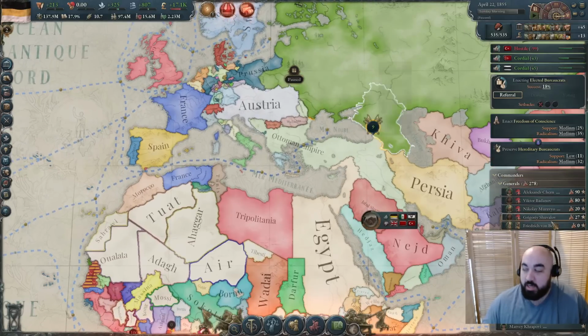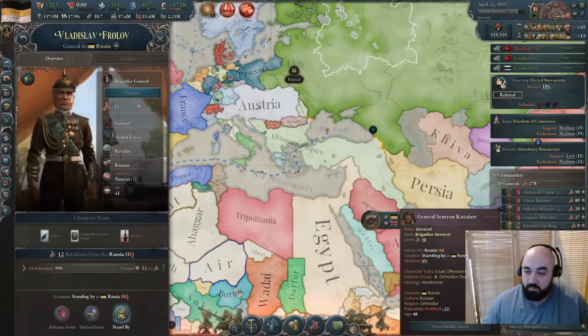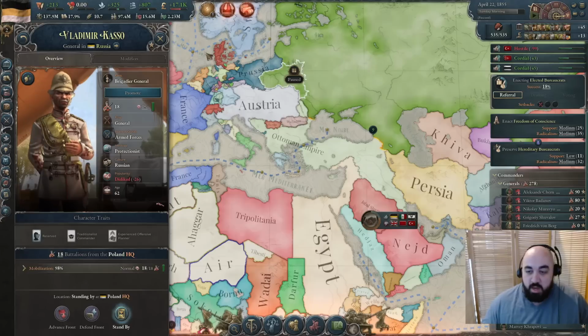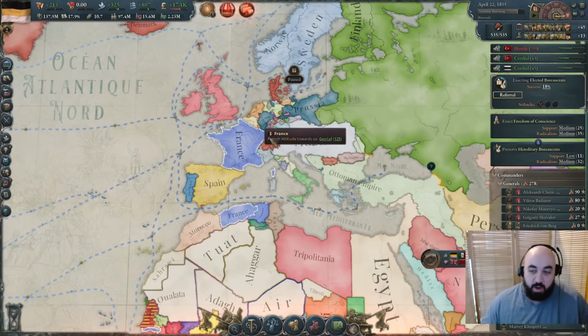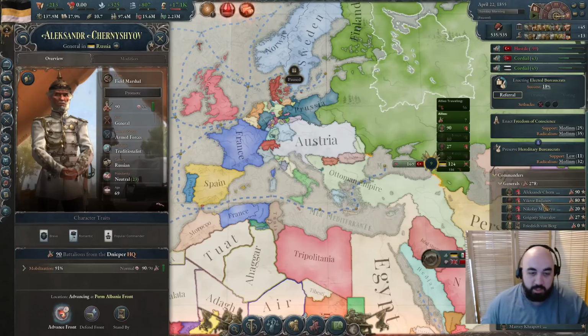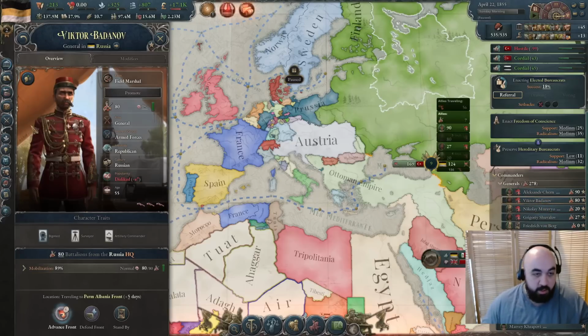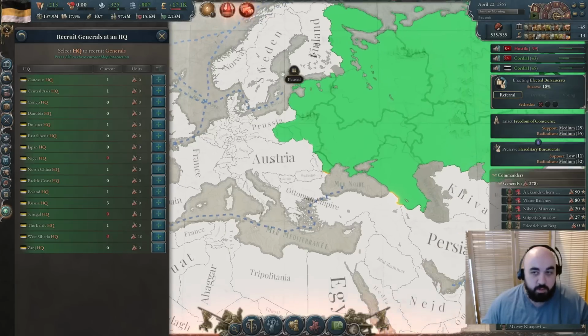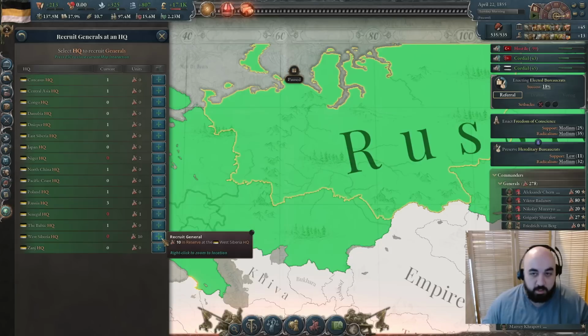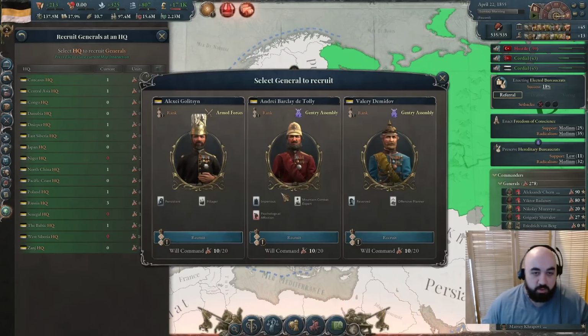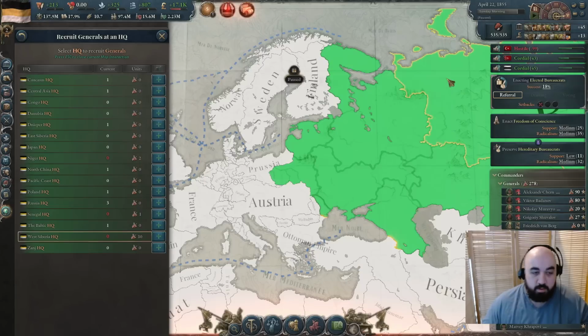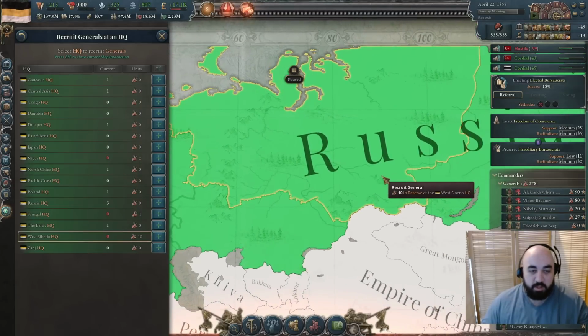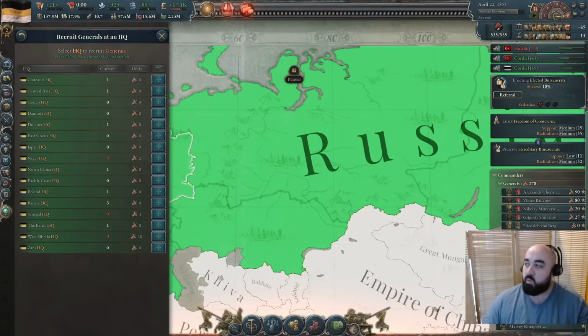We have 3 guys ready to land. I know you can't see all of them, but there's 1, 2, 3. And we will be looking to... Actually, we probably need another one. So what HQ is this? Dnieper and Russia. Alright, so we're going to recruit a general out of the Dnieper HQ. Looks like we do have to... West Siberia. Maybe we recruit the West Siberian one? Not sure we really want the troops here, and would maybe rather delete them. Actually, yeah, let's delete some of these. Let's clean up fronts, and we'll be back when this war pops off.